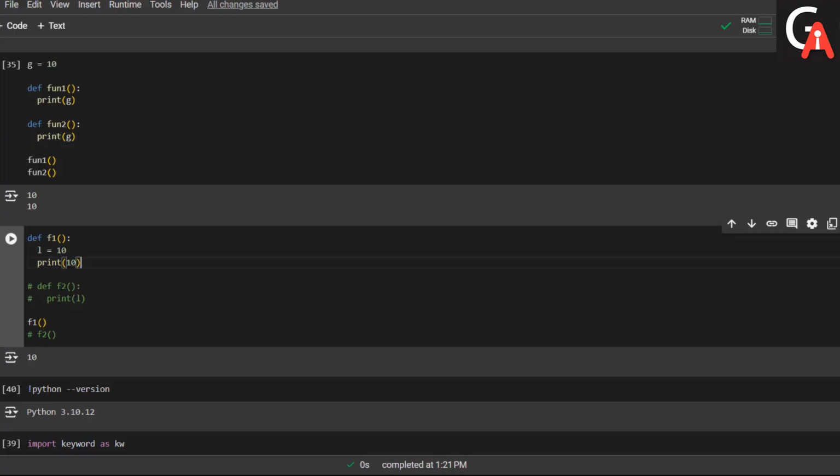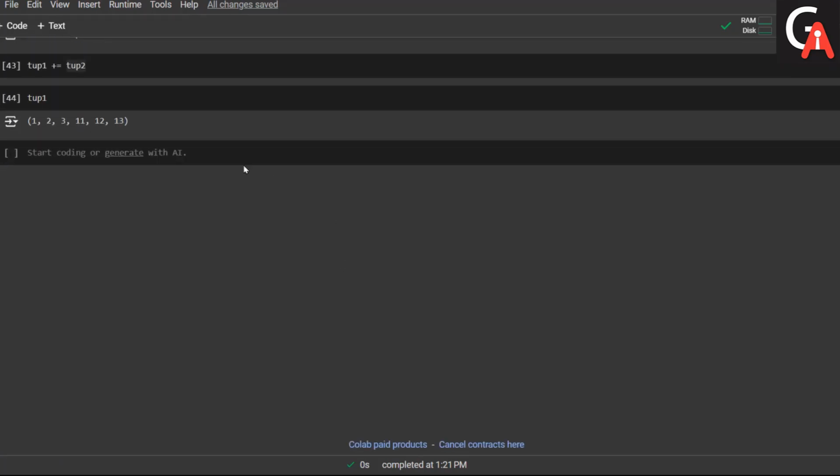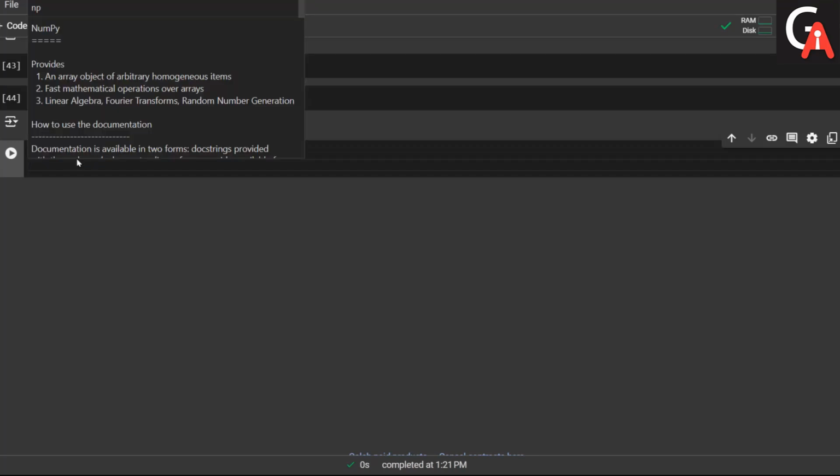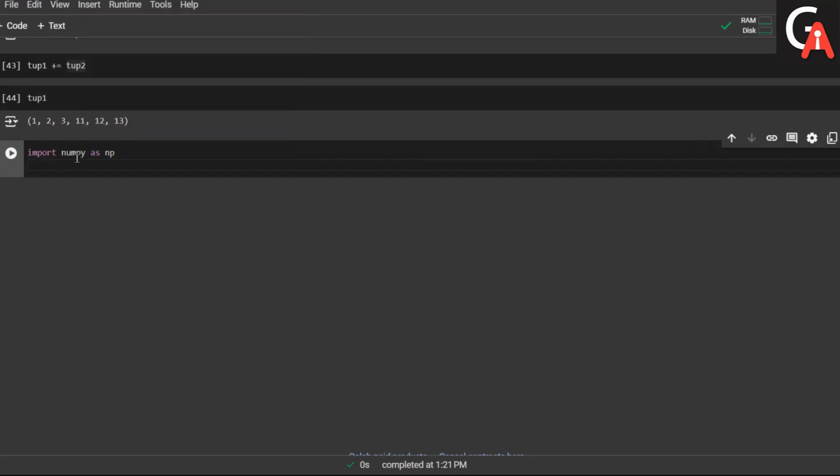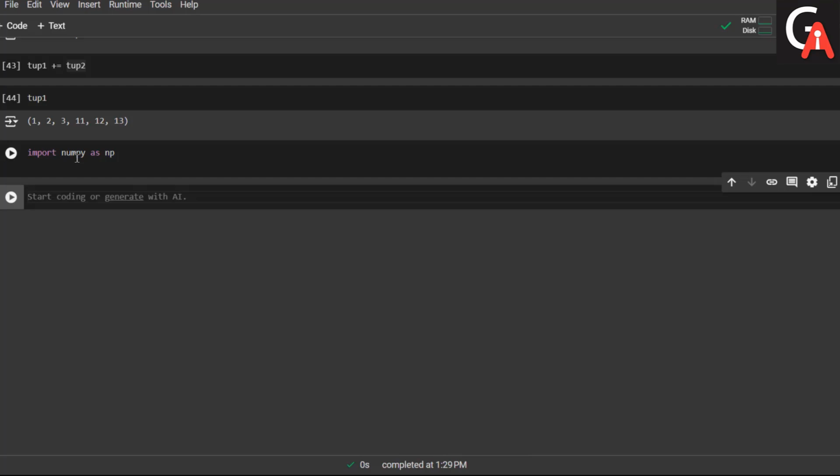Let me go into my file here, a Colab notebook. Let me import the numpy library. How can we import the numpy library, guys? import numpy as np. After importing, let me execute this. So the numpy library is already imported.